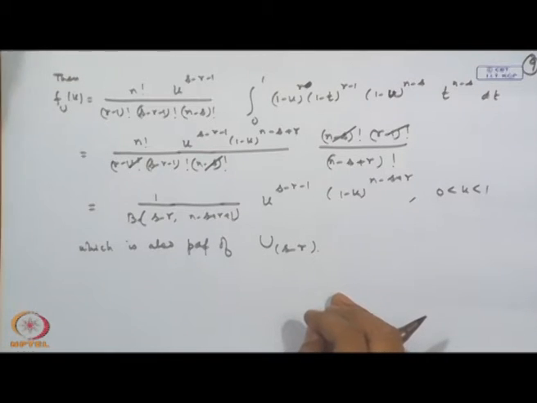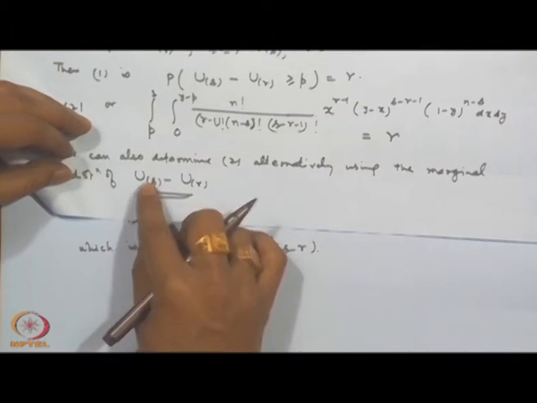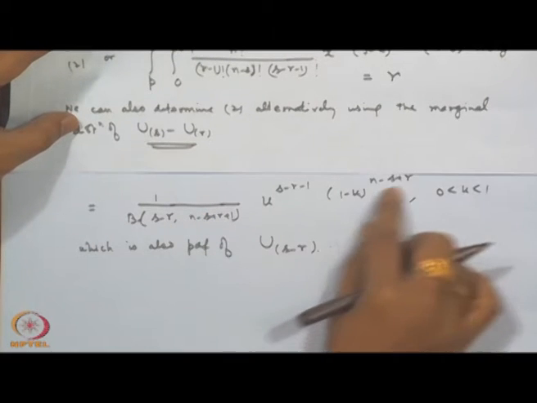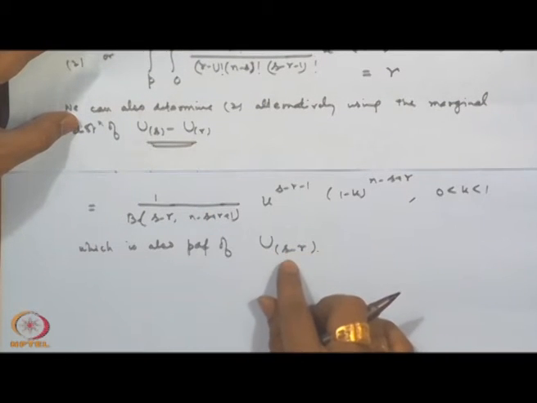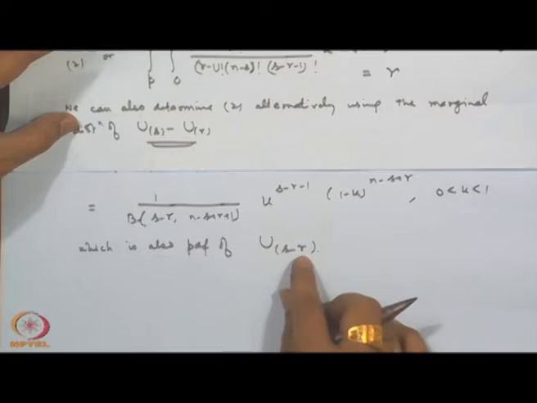So, this is interesting. We have obtained the distribution of U_s minus U_r, which is turning out to be this. It is the same as the distribution of U_{s-r}. That means, in sampling from the uniform distribution on the interval 0 to 1, if I consider the distribution of the difference of two order statistics, then it depends only on the difference of the indices.